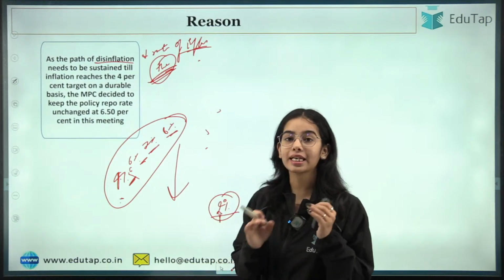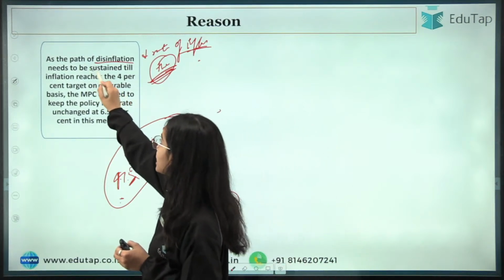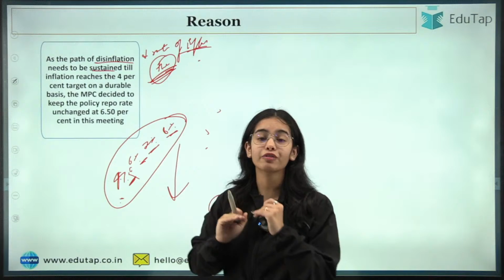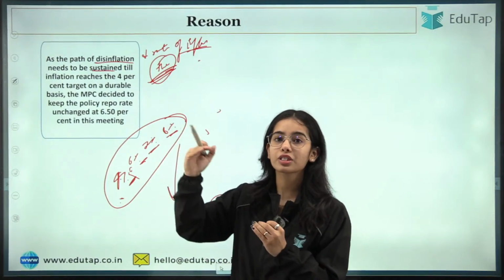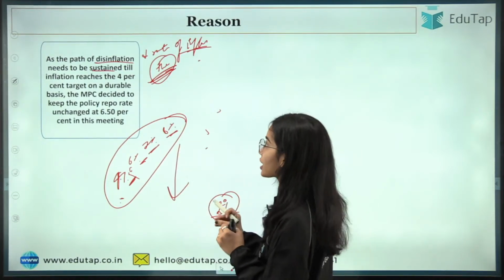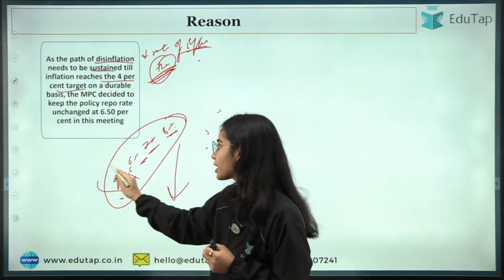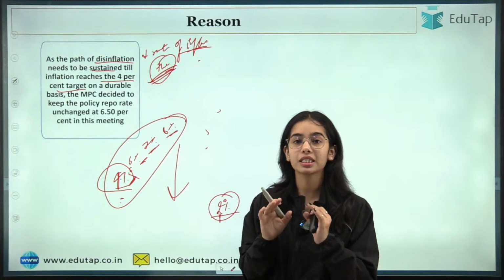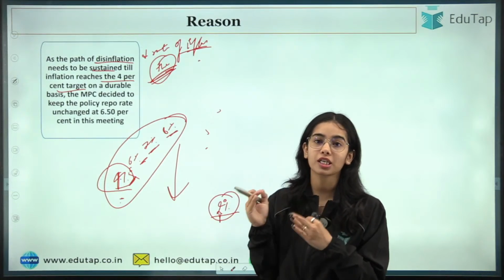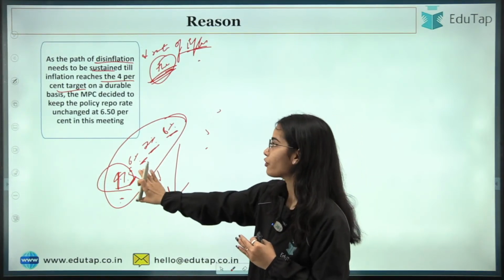So that is the idea, that as the path of disinflation needs to be sustained, we still have to root disinflation in our country. We still have to decrease the rate of inflation in our country till inflation reaches the 4% target, because this is the target that we have to meet. This is the target that MPC, Monetary Policy Committee, has to meet. This is the target of inflation.